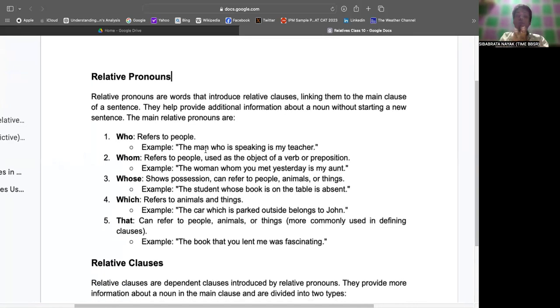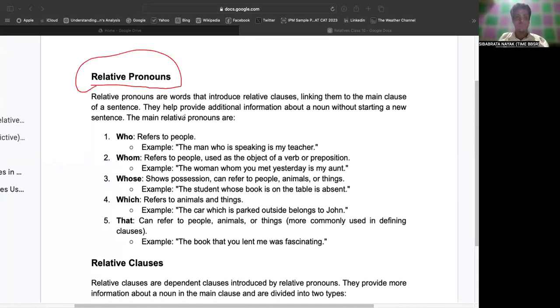When we talk about relatives, what do we find out here? In relatives, we generally find relative pronouns, right? Are you listening to me? Yes, sir. Okay. So what relatives are there?